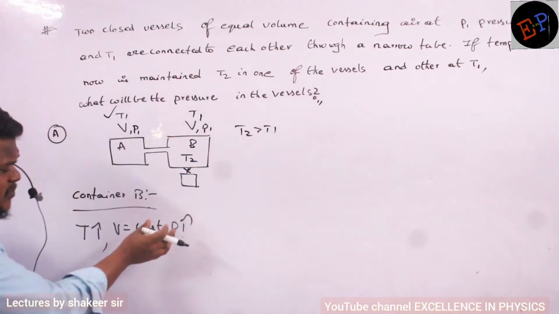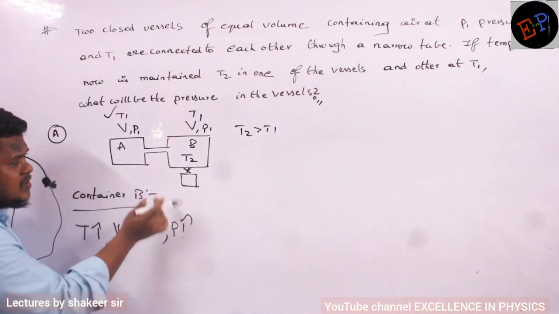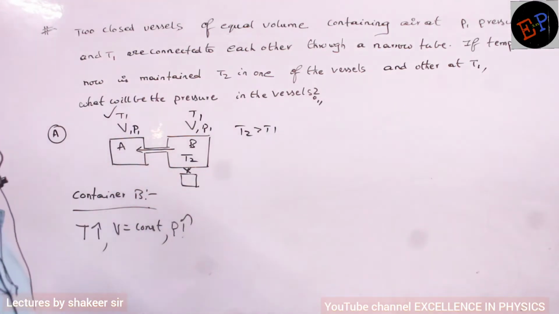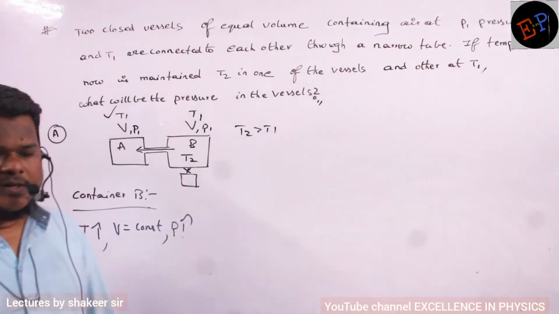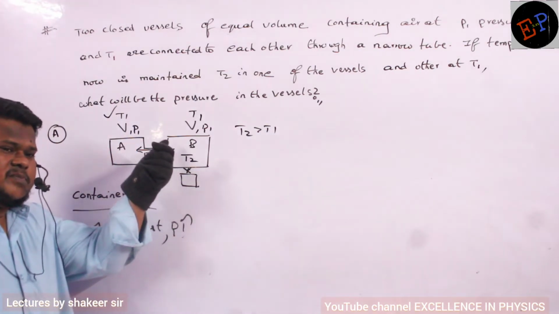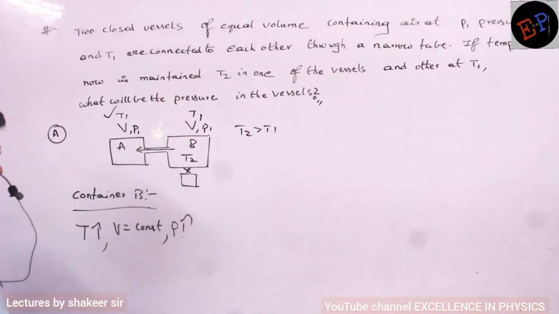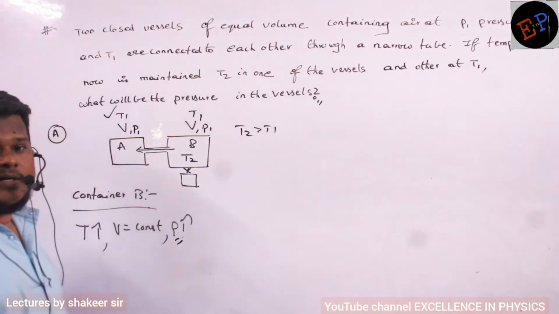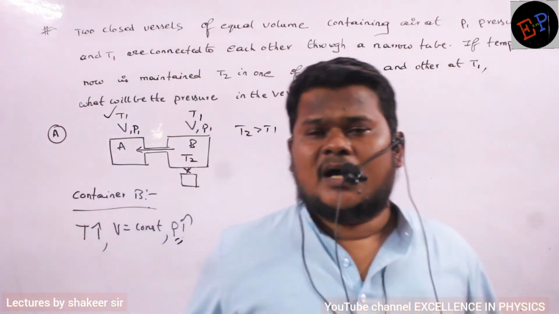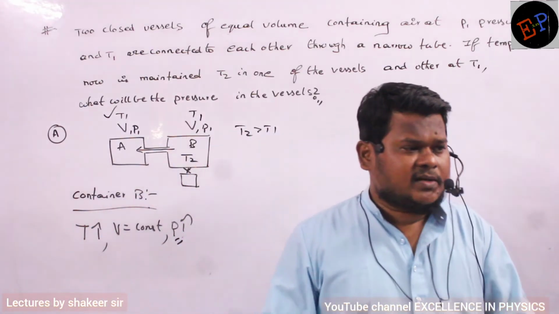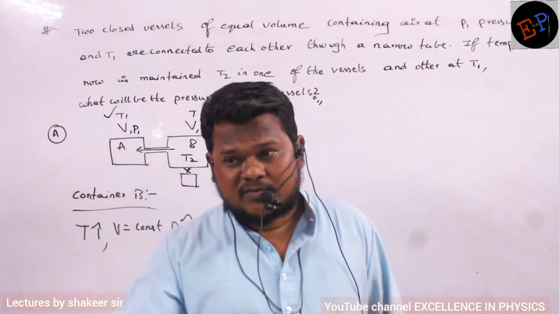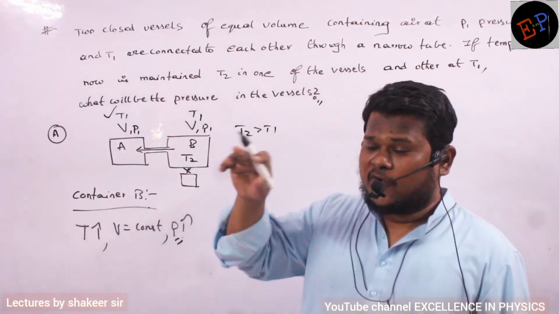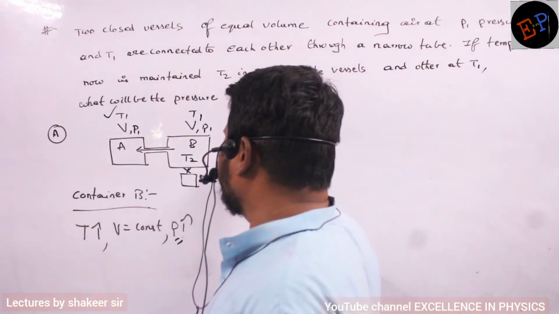So if pressure increases, what happens? Gas will enter from the second container to the first container. If you raise its temperature, gas will enter from the second container to the first because pressure has risen. And this transfer of gases will continue until the pressures in both containers are the same again. But the pressures have changed. Initially in both of them, pressure was P1 and P1. Now finally, pressure in both of them will be P2 and P2.